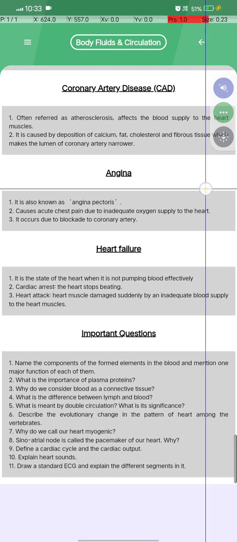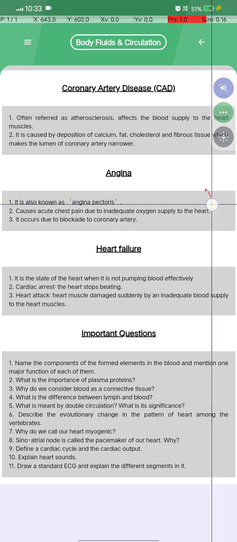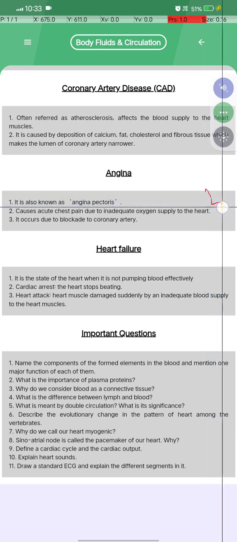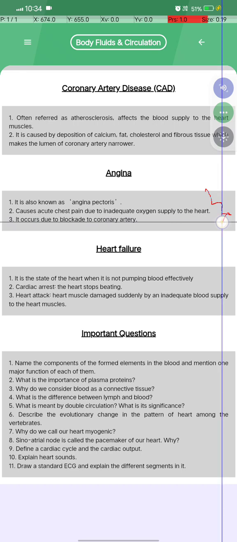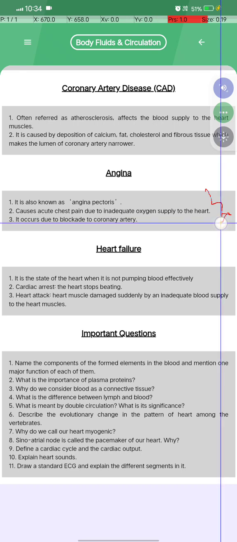Angina. What is angina? Angina, also known as angina pectoris, causes acute chest pain due to inadequate oxygen supply to the heart, and it occurs due to a blockage in the coronary artery.